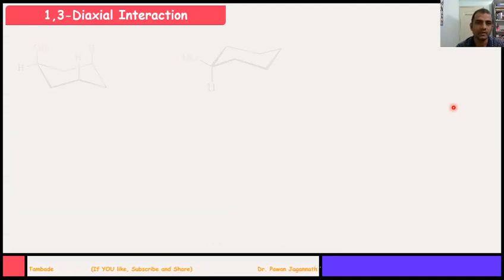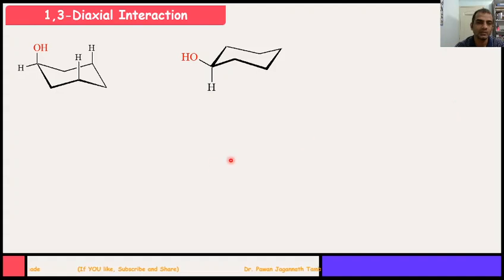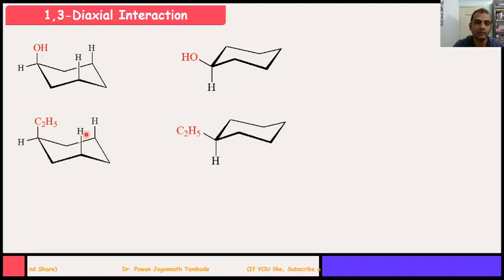In the same way, if you look at these examples, now this is cyclohexanol, and in cyclohexanol this OH can be at axial position or equatorial position. Then obviously if it is present at axial position, it will show 1,3 diaxial interaction, and if it is present on equatorial position, it won't show such an interaction. In the same way, if we are having ethyl cyclohexane, then these two conformations are possible. Ethyl group can occupy either axial position or equatorial position.